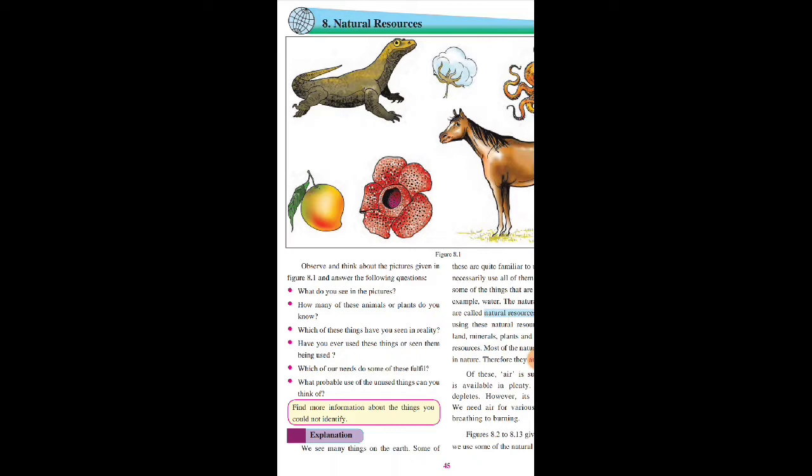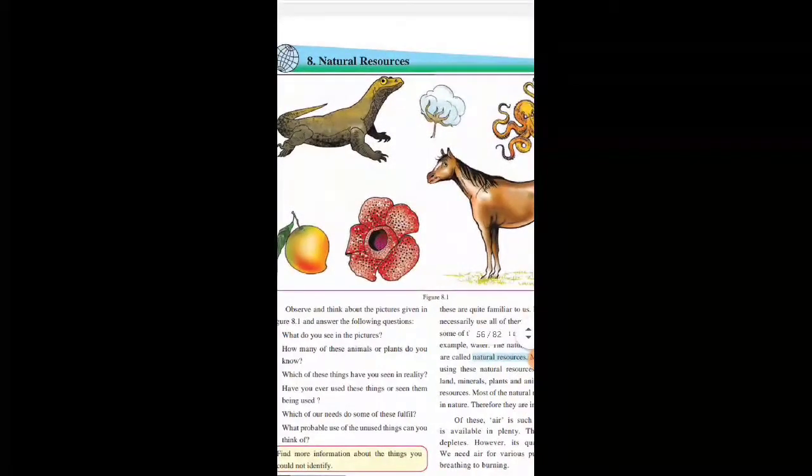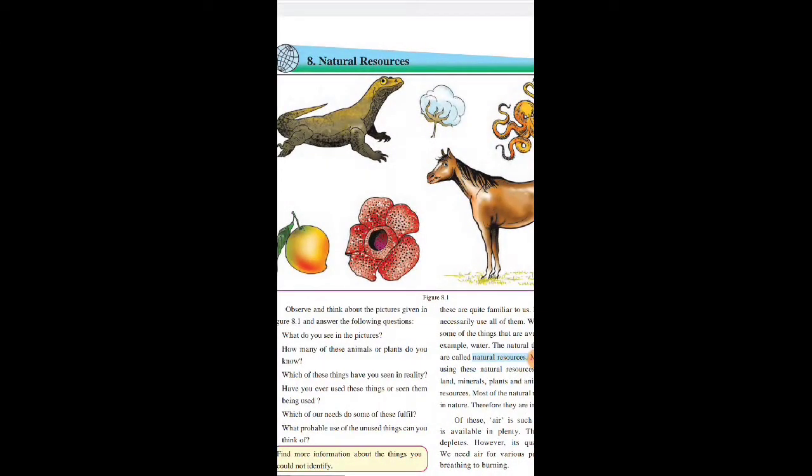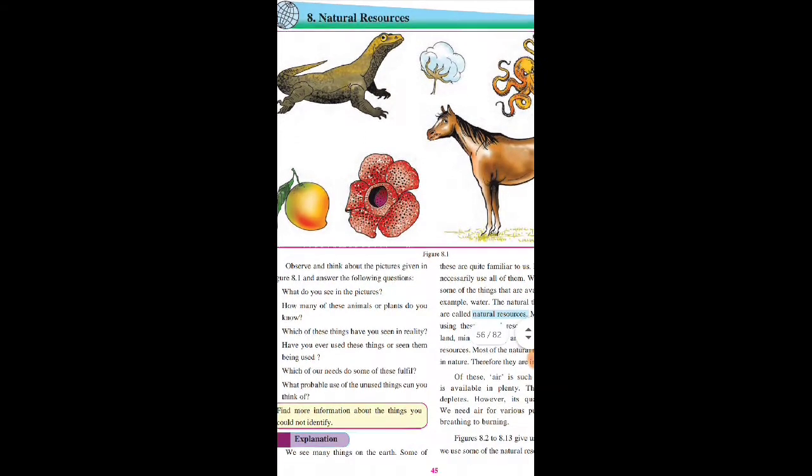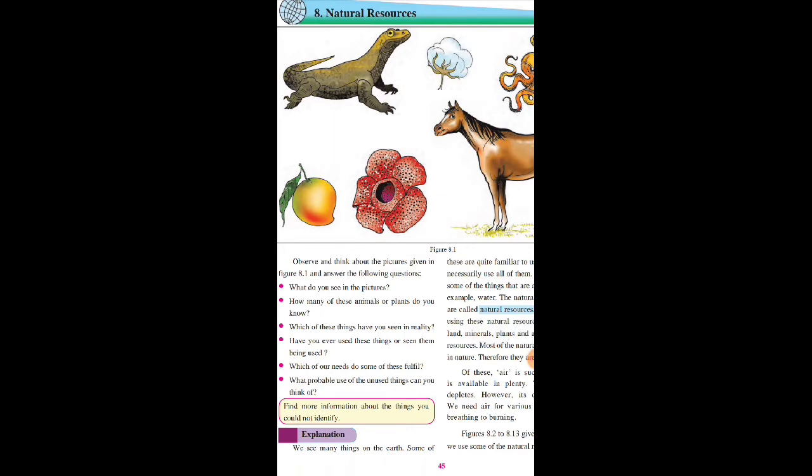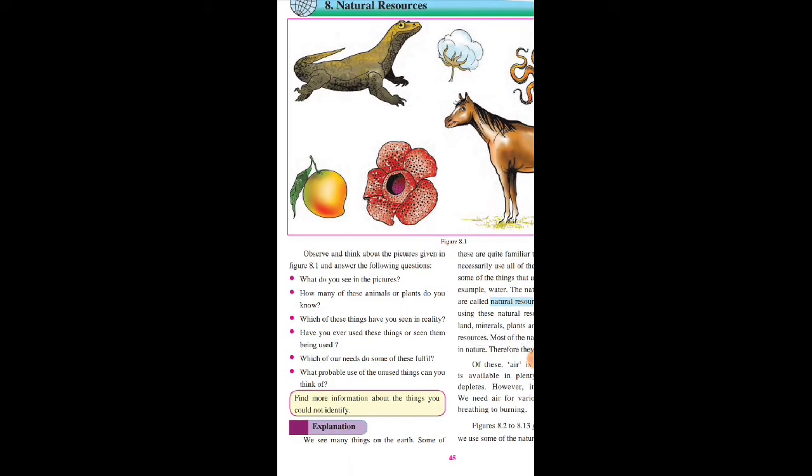How many of these animals or plants do you know? Most of the things you know very well, right? Horse you know, flower you know, mango also you know very well, cotton. Only octopus and crocodile. Have you seen these two things in reality? No, right? So which of these have you ever used or seen being used?